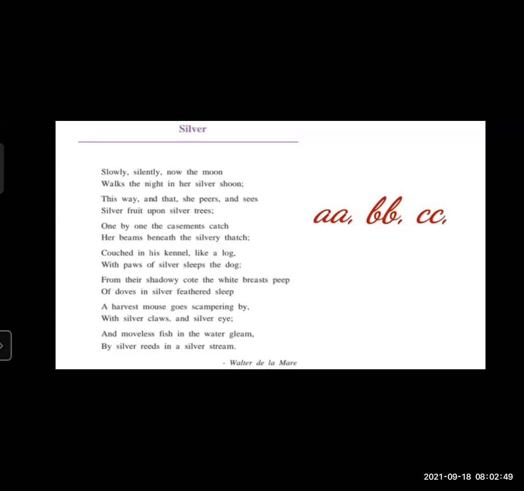"Cast in his kennel like a log, with paws of silver sleeps the dog." Here in these two lines, log and dog are the rhyming words. So here we can use DD or EE continuously, like A, B, C, D. You can use the alphabet in small letters to write the rhyme scheme of the poem. So A, A, B, B, C, C, this is the rhyme scheme of the poem.